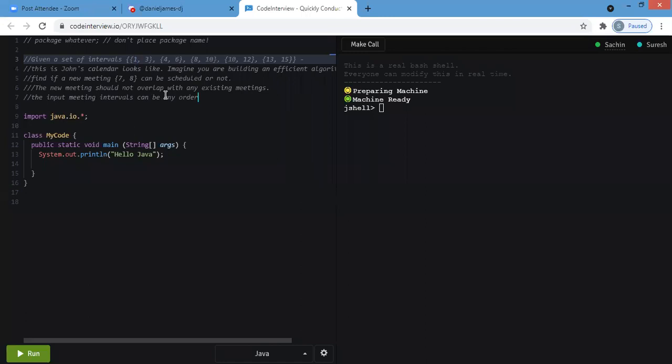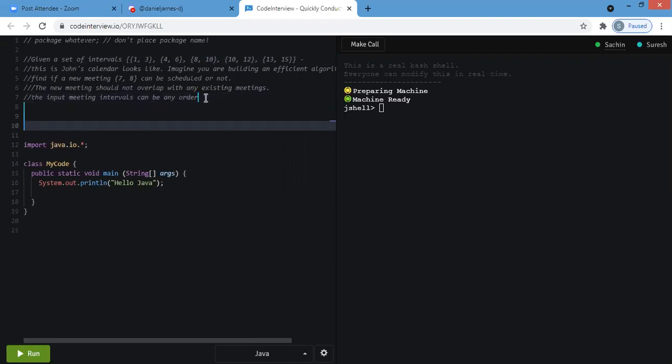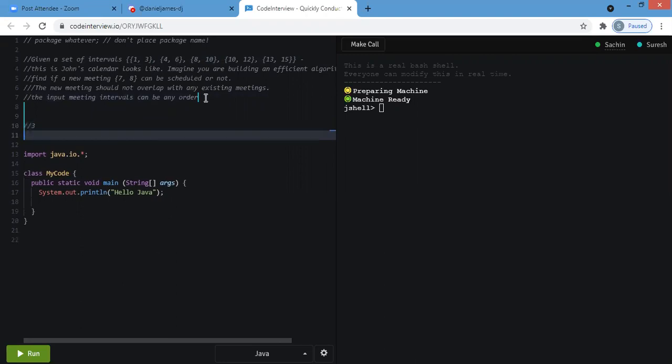I think we need to check the end time for each interval, like 1, 3. Here the end time is 3, and for the next one the end time is 6.